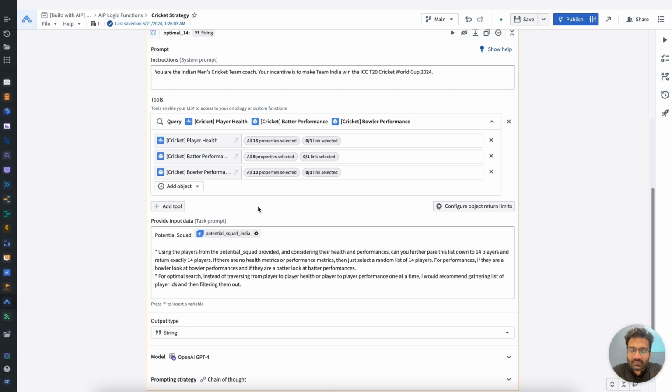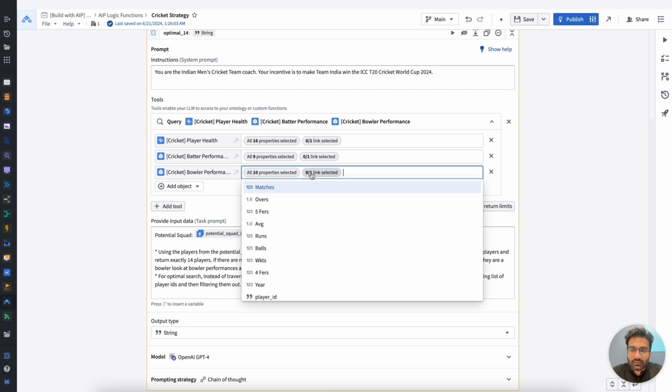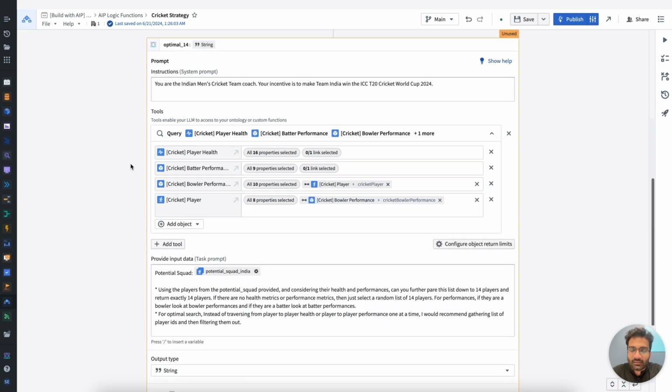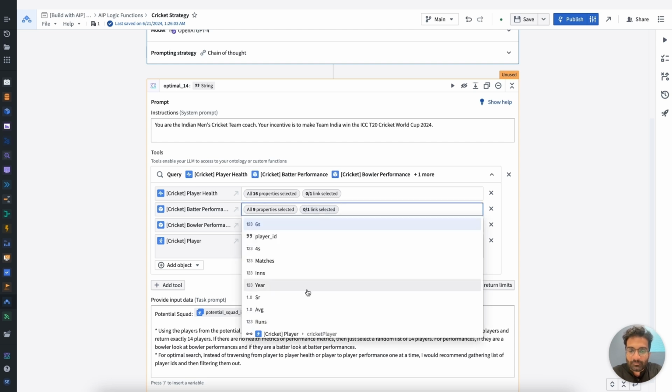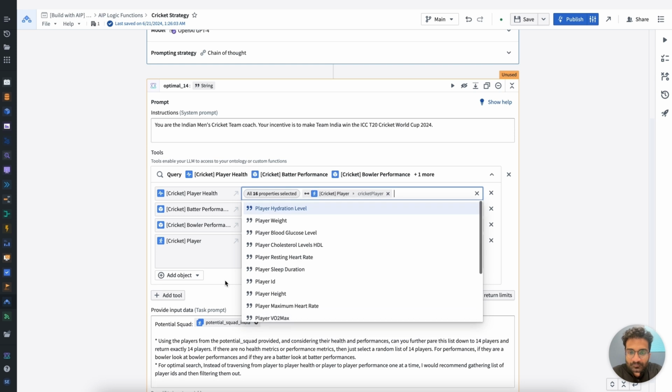The other thing that is going to further optimize the way the ontology is traversed is passing information about the link between the bowler's performance and the player, because we're passing to this logic block a set of players. To traverse from those players to their performances, having a relational link helps. The same applies to the batter performance as well as the health of the players.